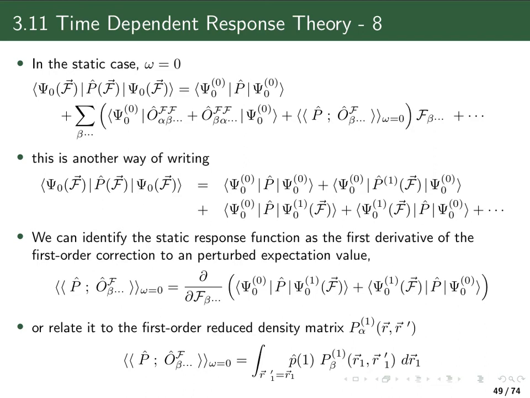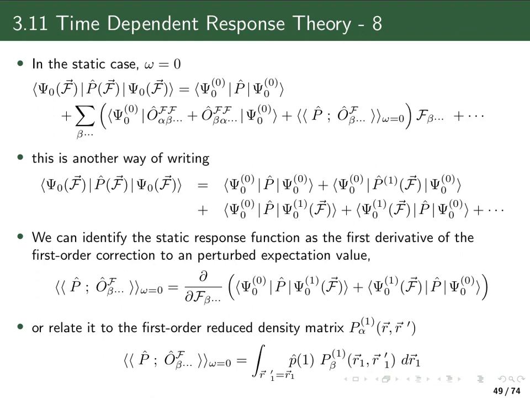And one can also, drawing in the results from the chapter on the density matrices and perturbed density matrices, identify the linear response function here as the integral of a property operator, here for the one electron case, because this is just an integration over one particular electron. And here we have the perturbed reduced one electron density matrix.